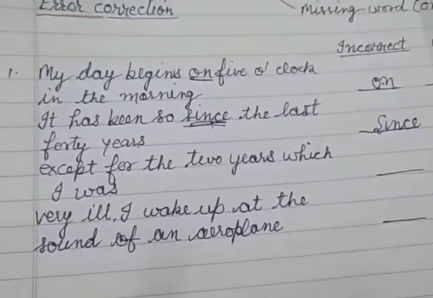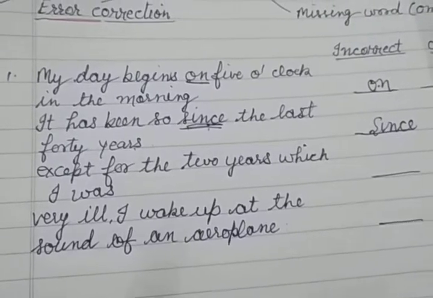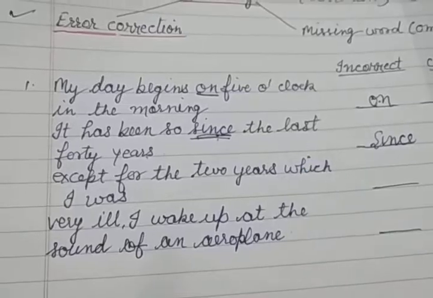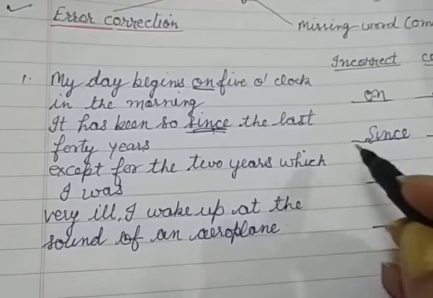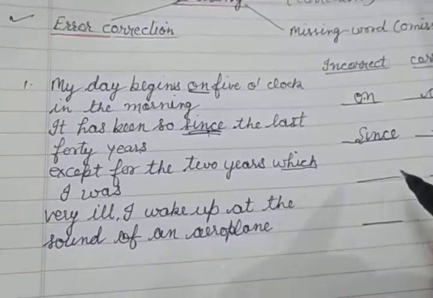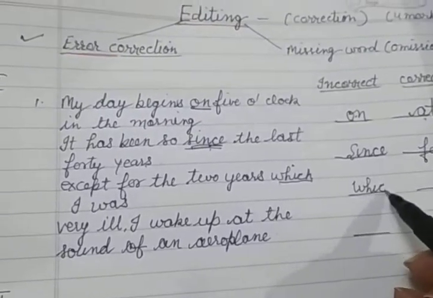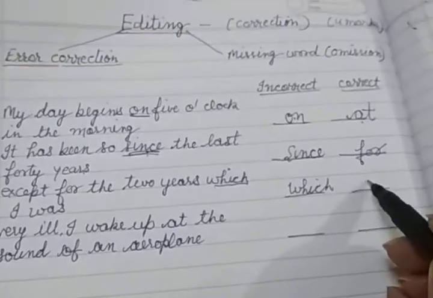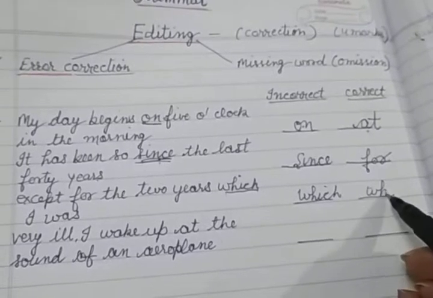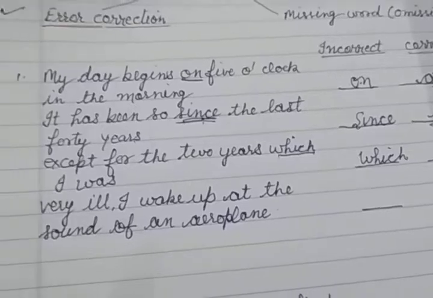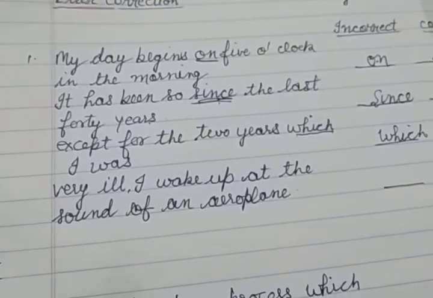So third line, except for the 2 years which I was very ill. So the mistake you can find out very easily is "which". Here we should supply "when". Okay, when I was very ill. So the joining word is wrong here.